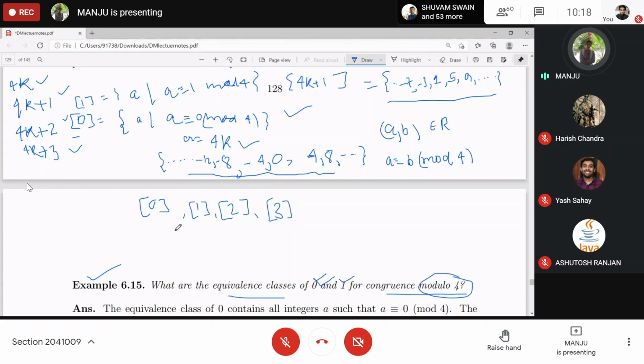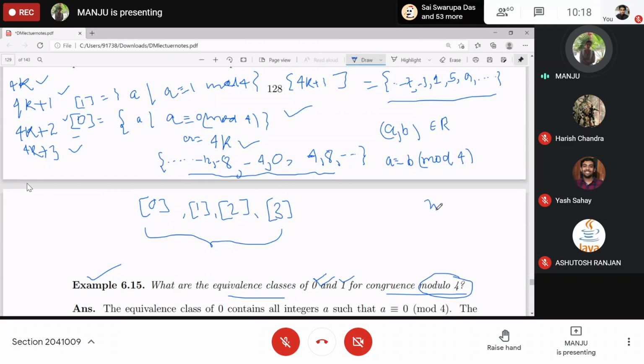Under modulo 4, the remainders when you divide any number by 4 are 0, 1, 2, 3, and these consist of the different equivalence classes. And the total equivalence classes are these four only.